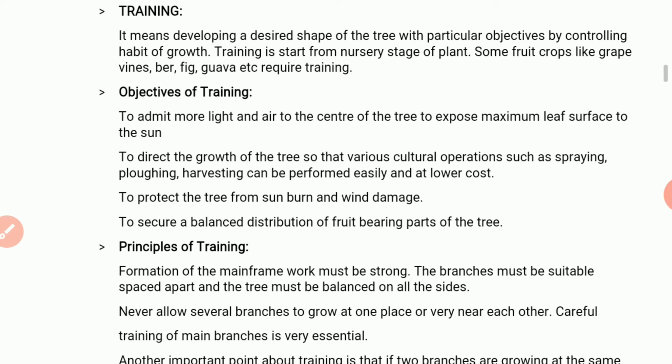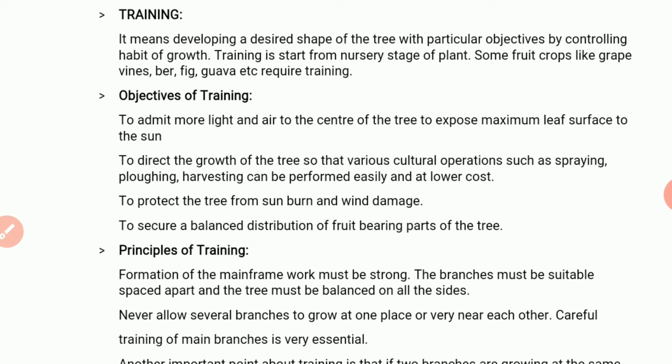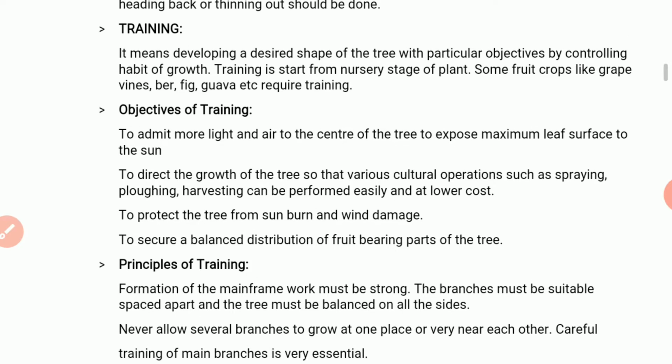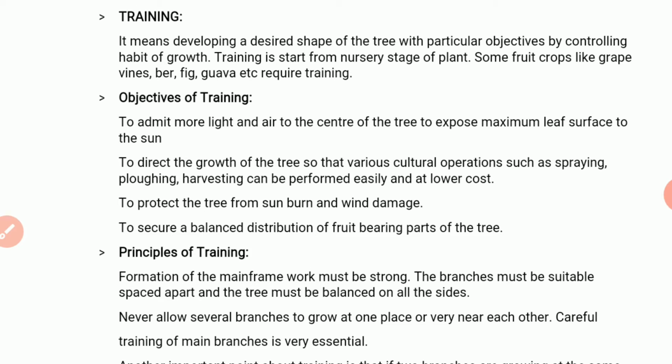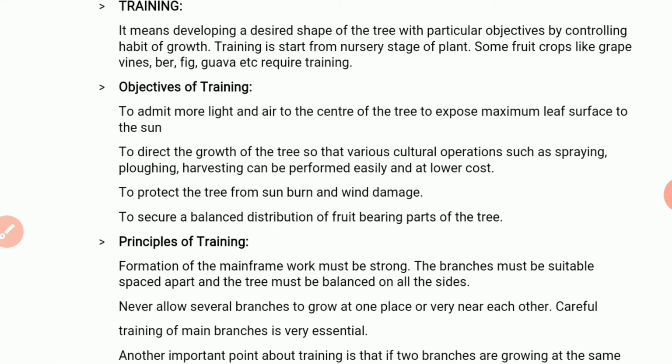For that purpose, this process of training is done in horticultural plants. So simply we can say that pruning is important to increase the productivity of plants, and training is important to give a particular shape to the plant.